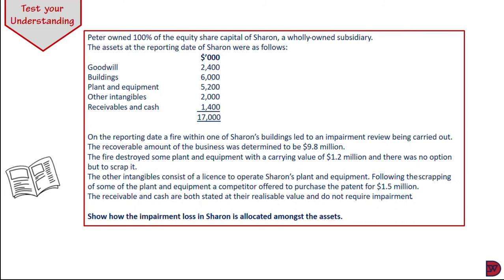Now the intangible consists of a license to operate Sharon's plant and equipment. Following the scrapping of some of the plant and equipment, a competitor offered to purchase the patent for $1.5 million. There has been another mention of a specific item being impaired. Okay, so take note. The receivables and cash are both stated at their realizable value and do not require impairment. So we are supposed to show how the impairment loss in Sharon is allocated among the assets. Let's take a look at the solution.